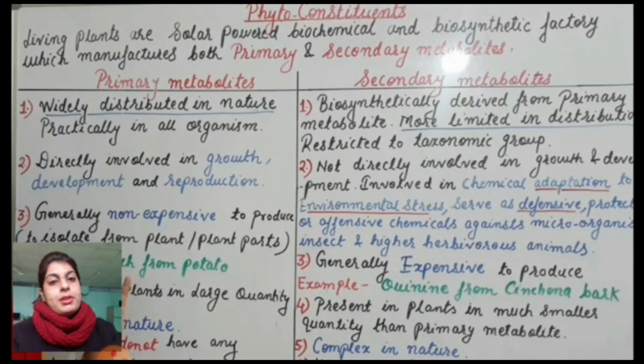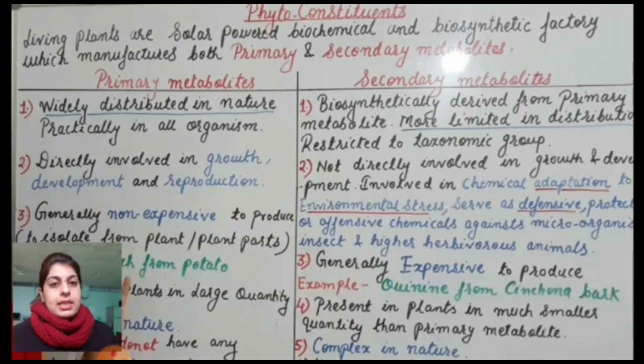There are two types of main constituents present in the plant. One are primary metabolites and another is secondary metabolites. I mean to say phytoconstituents are broadly classified into primary metabolites and secondary metabolites. These primary metabolites and secondary metabolites are produced by the plants with the help of sunlight. The various biochemical and biosynthetic processes occur which manufacture both of the metabolites, primary and secondary one. So let's start with the primary metabolites and the secondary metabolites.